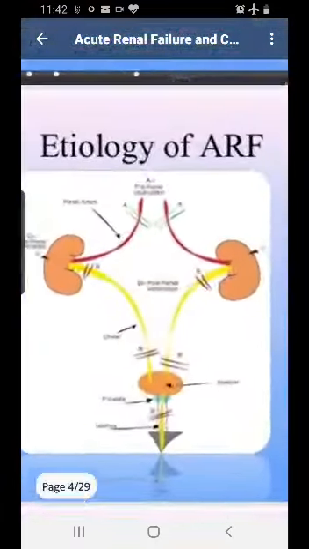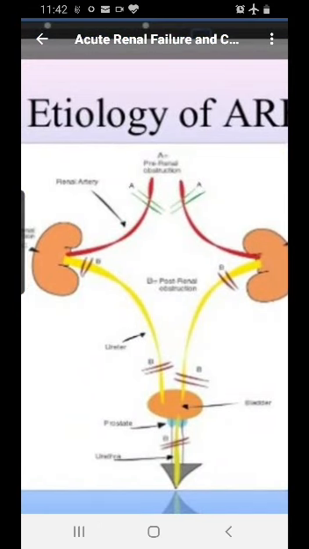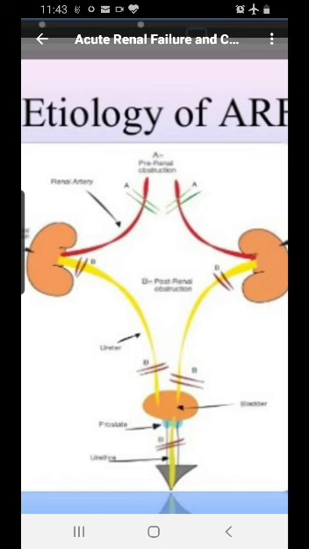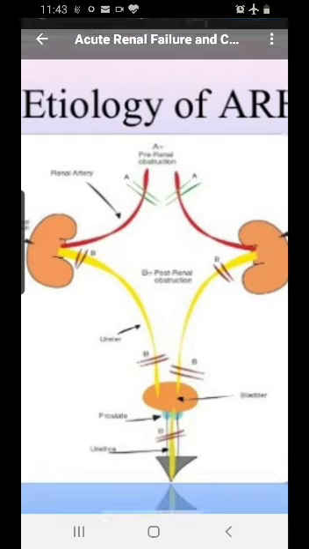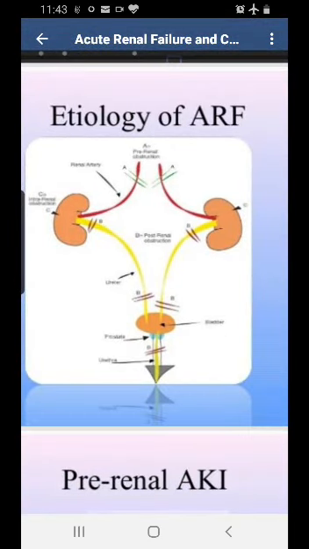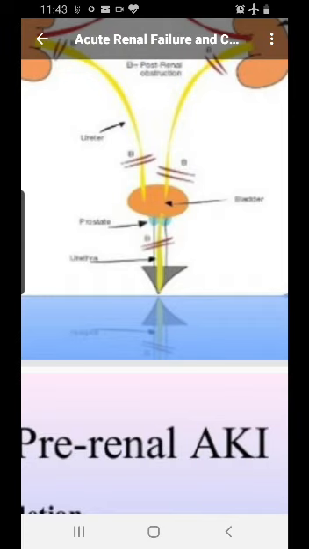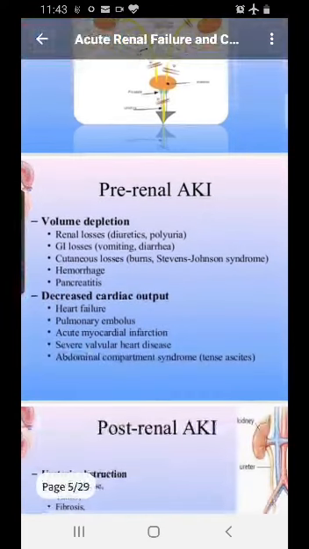So, as you can see in this picture, these are the kidneys, and pre-renal causes are the ones which affect before the kidney. It is affecting the renal artery. Anything which can occur inside the circulation, whether it is hypovolemia or vomiting or dehydration or hemorrhage, these are the pre-renal causes of kidney failure. Now the intrinsic causes are the ones which affect the kidney itself. Then we have the post-renal causes, which affect the urethra or the bladder or ureter, which cause the post-renal causes of acute renal failure.